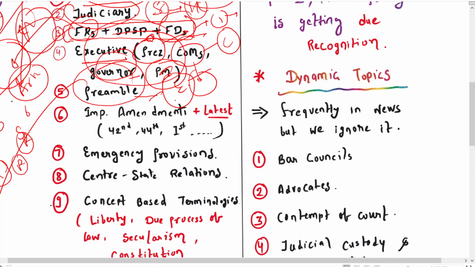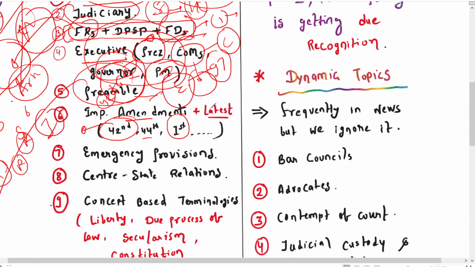Then we have the next topic, the important amendments of the past. Here you can get an idea about the 42nd amendment and the 44th amendment. Remember that the 42nd amendment is referred to as the mini constitution. You also need to understand the first amendment, and further remember the 97th amendment and the 86th constitutional amendment. In M. Lakshmikant there is a list of important amendments. Go through that, and you definitely have a summarized account of the articles regarding the amendments.